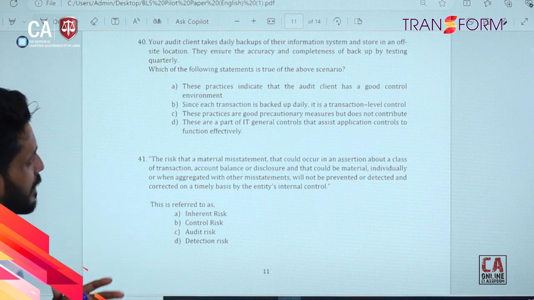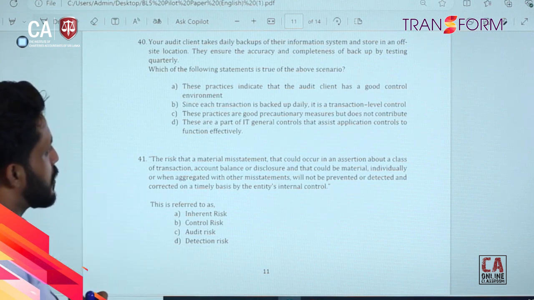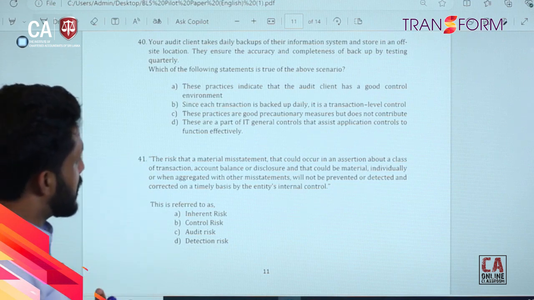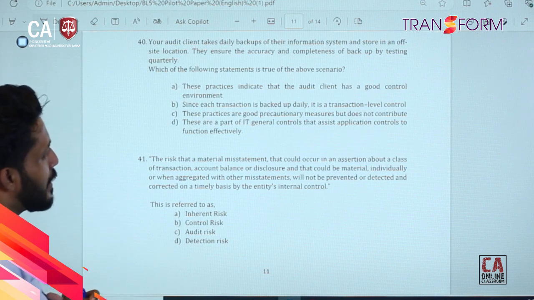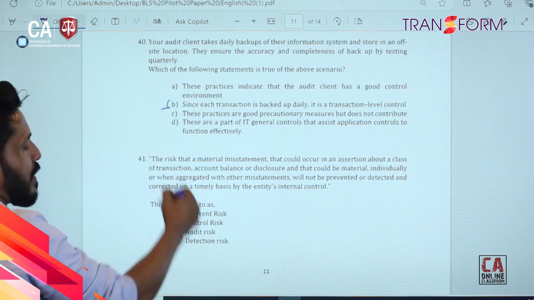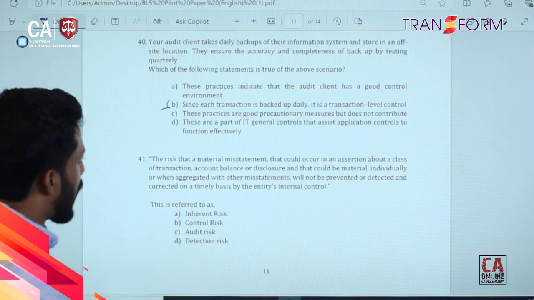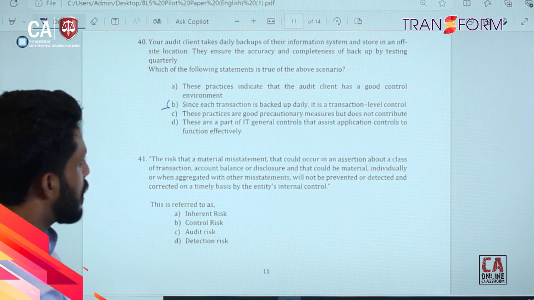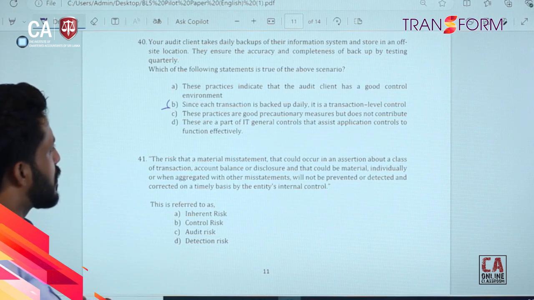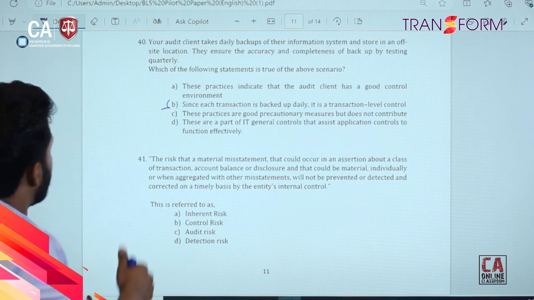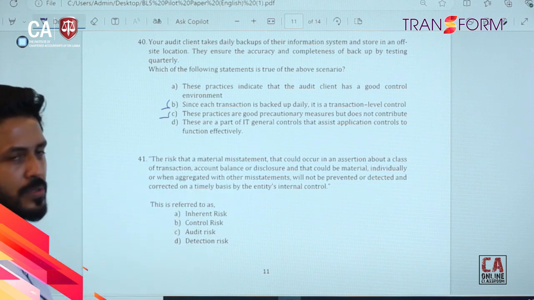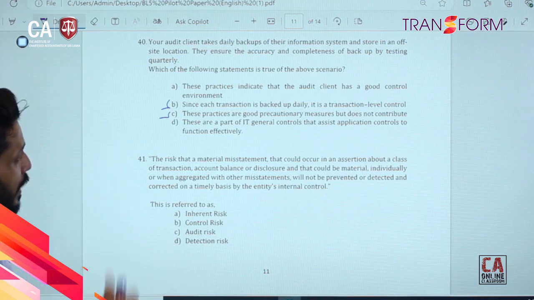These practices indicate that the audit client has a good control environment. Fairly okay, right? Since each transaction is backed up daily, it's a transaction level control. That is wrong. It's not a transaction level control. These practices are good precautionary measures but do not contribute. So that is wrong. That's a good practice, right?